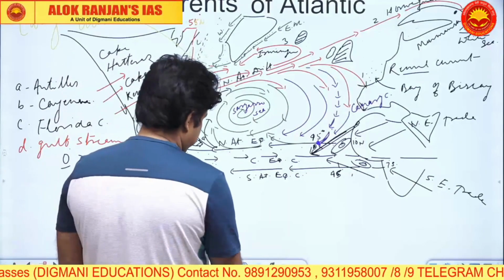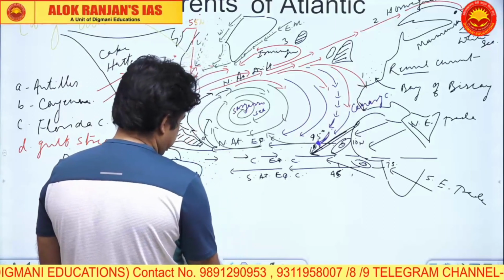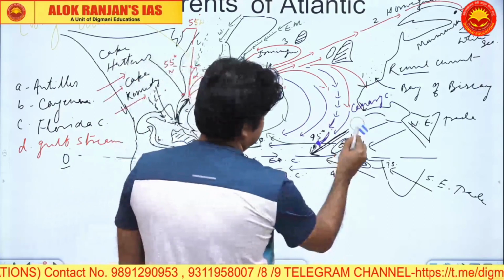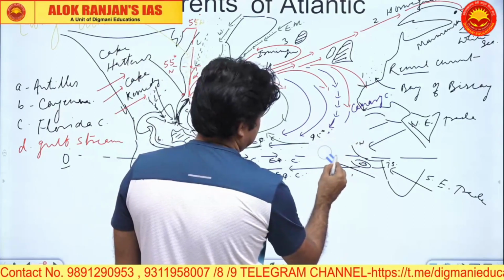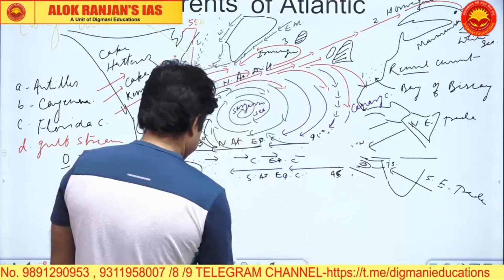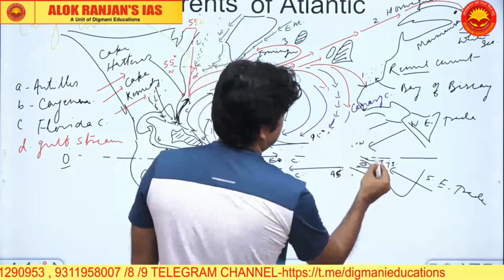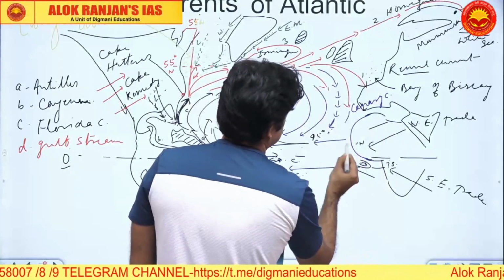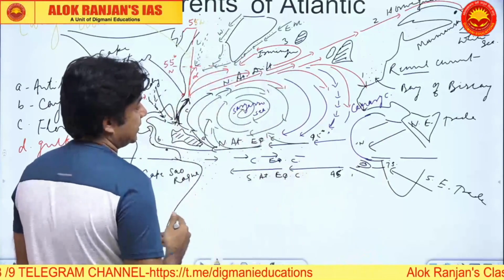Now there is one small current which also must be pointed out, because otherwise this discussion will not be complete. Okay, these are how the currents are.